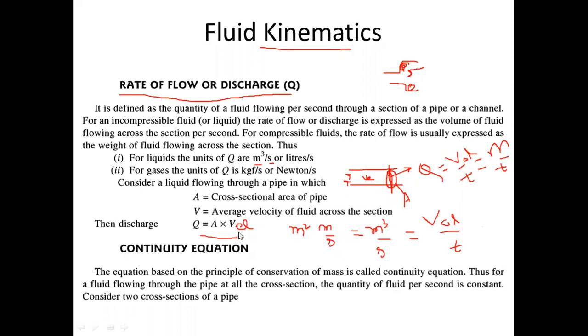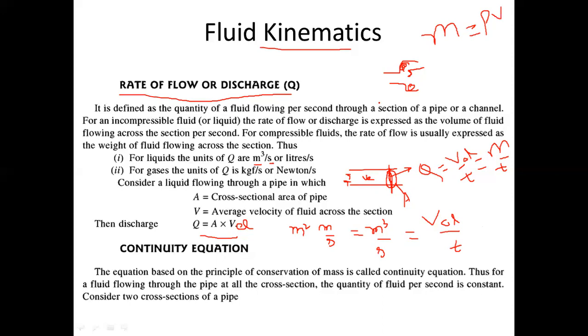Sir, what will happen in the case of mass? In the case of mass, you have been given mass directly, or otherwise you know how to calculate mass. I have told you how to calculate mass. Mass is density into volume. If you know the density of the fluid and multiply it with volume, that will be mass. So if you know volume and the fluid, you can know the density also, and if you multiply density with volume, you can get mass.